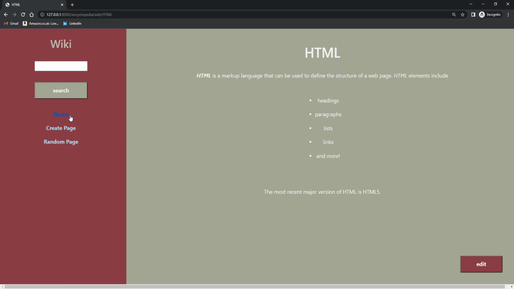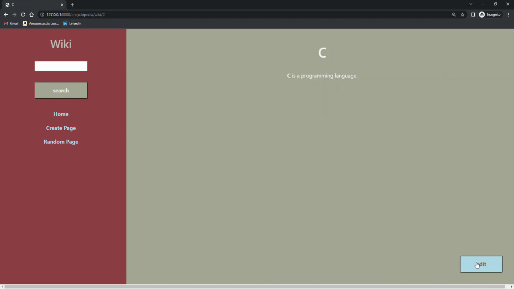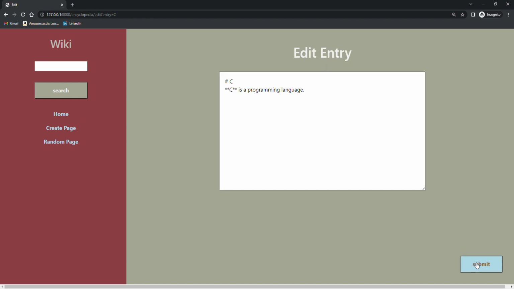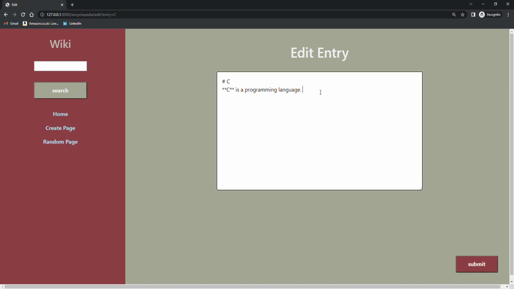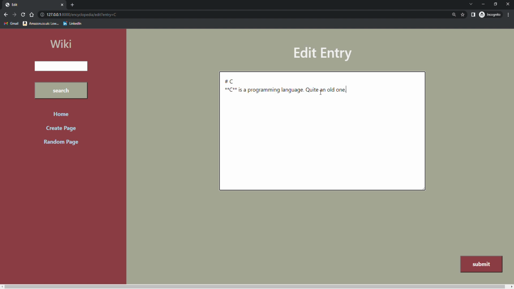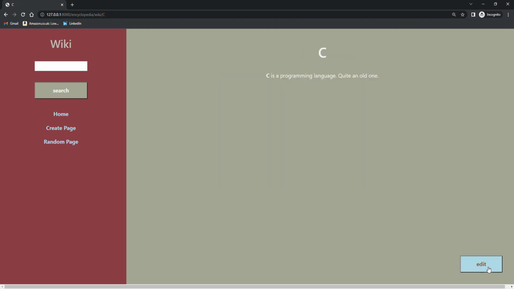So if we go to our C programming and we want to edit it, we can go to our edit page by clicking this edit button here, and it gives us the Markdown in a text area which allows us to edit. So we can add to that and put quite an old one. C programming is a programming language, quite an old one, and we submit that and we're taken back to the C page entry. Again, if we check that by going to the index, clicking on C, we can see that quite an old one has been added to that particular entry.